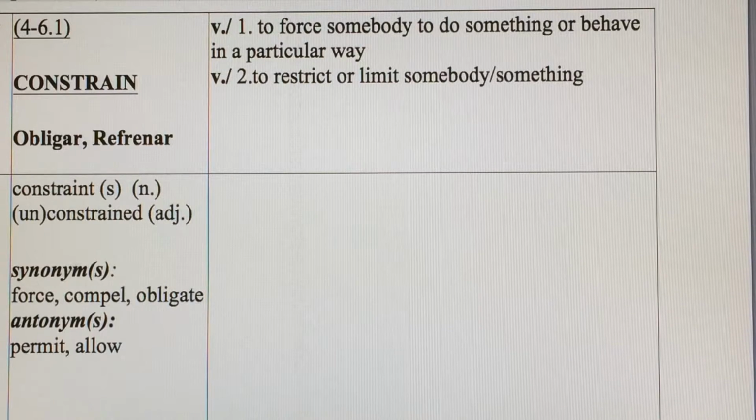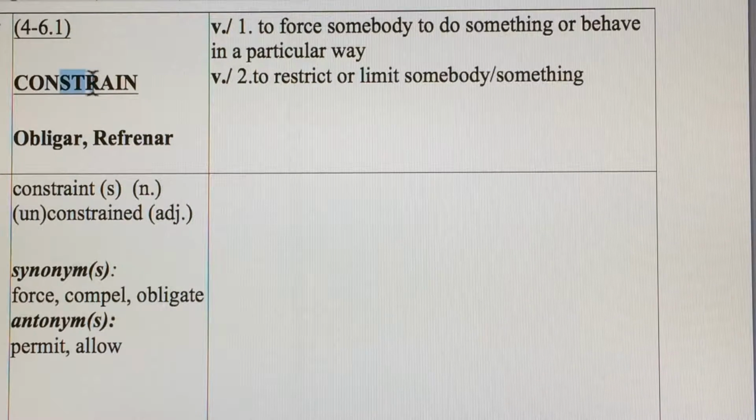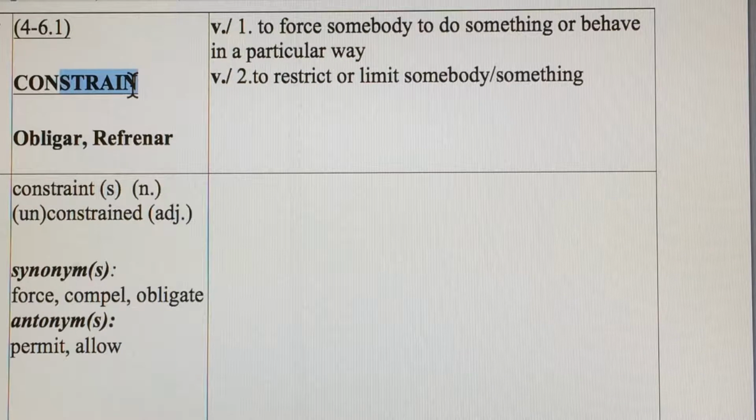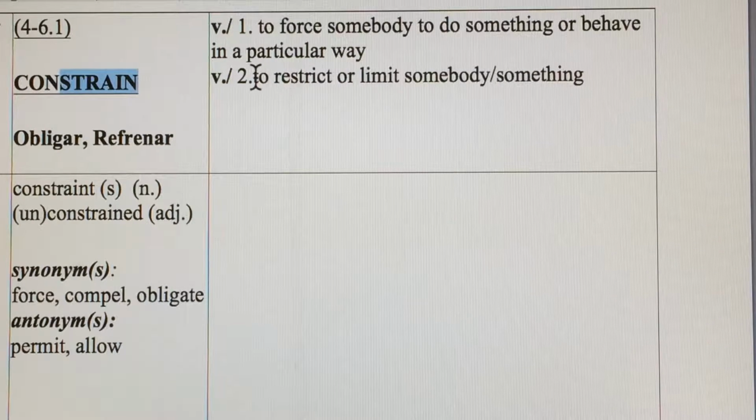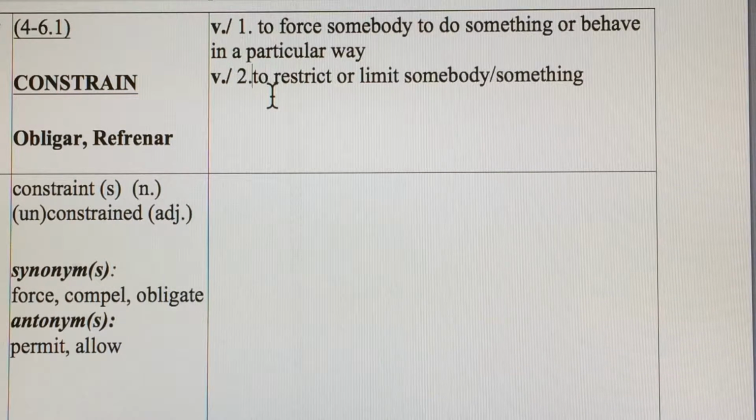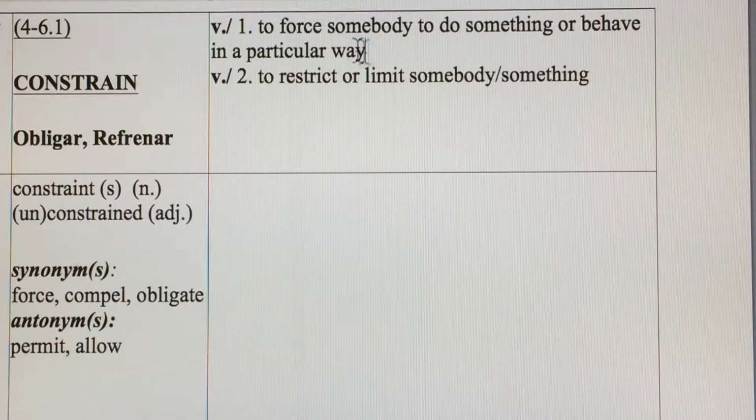Constrain has 2 syllables, and the emphasis or stress is on the second syllable, strain. So we say constrain, constrain. And we have 2 definitions. Both of them are verbs. Let's go over the first one.